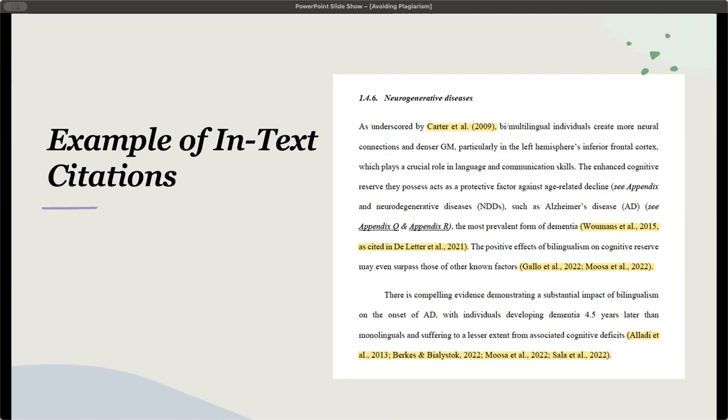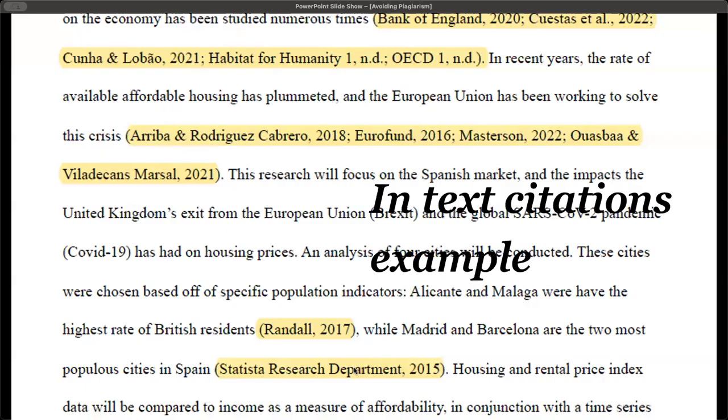So if you think about every single paragraph that you have, it should have at least one citation to it.